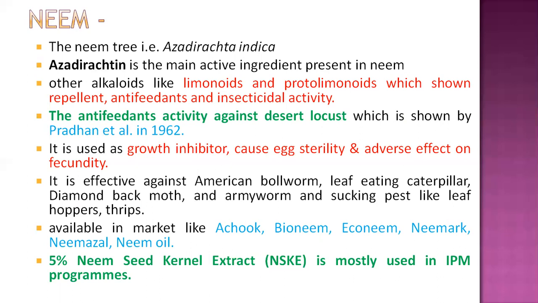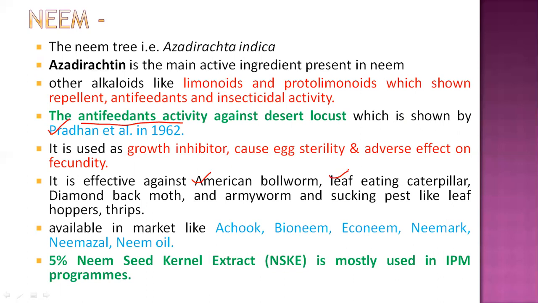Even in the desert locust, one experiment was conducted by Dr. S. Pradhan, as I mention on the slide. So here is the presence of antifeedant activity against the insect desert locust, which acts to avoid the feeding of this desert locust. And it is also effective against various bollworms, that means the American bollworm, and some leaf feeding insects called